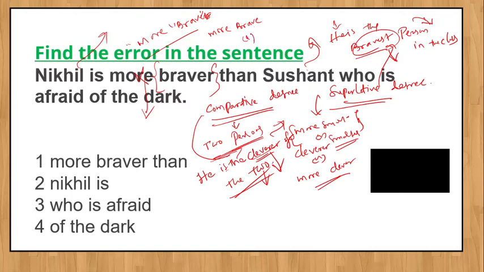Braver is sufficient, more is not required. If you want to use more, brave is enough. So the first part is having error.